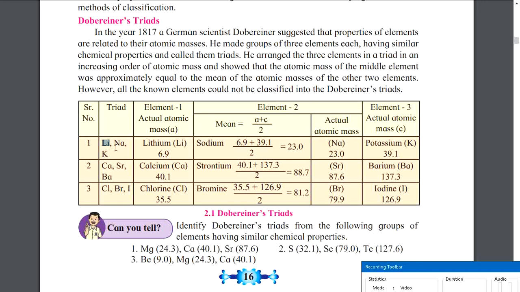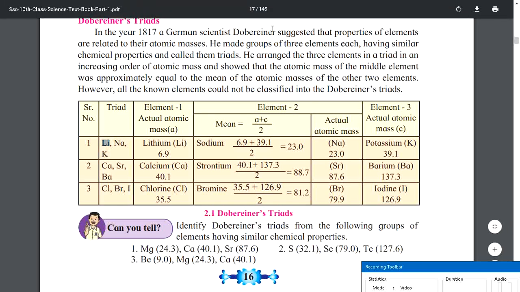I will take you all through it. Let us assume now that this is lithium, sodium, and potassium. They are actually lithium, sodium, and potassium. But yeah, now try not to get confused with the symbols. Just understand what is happening.